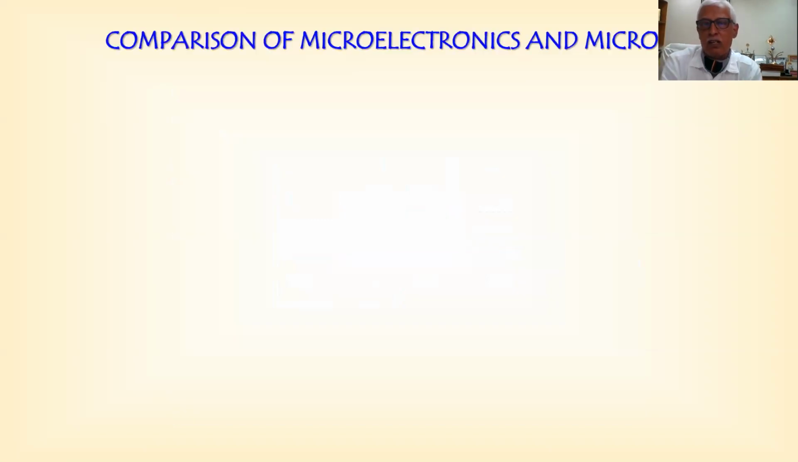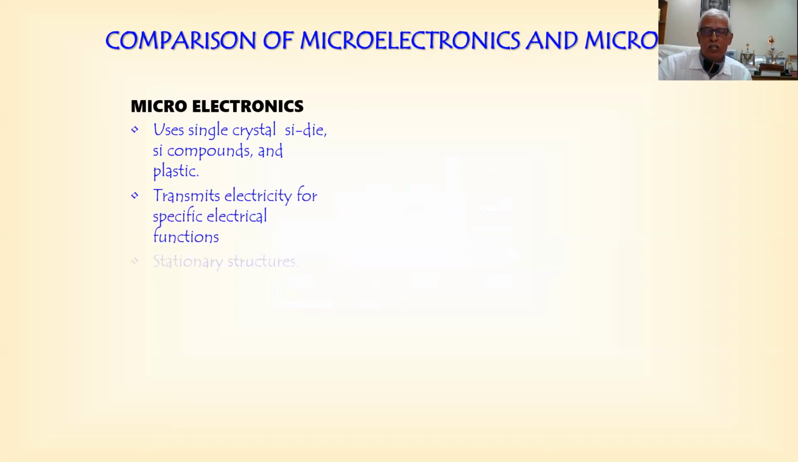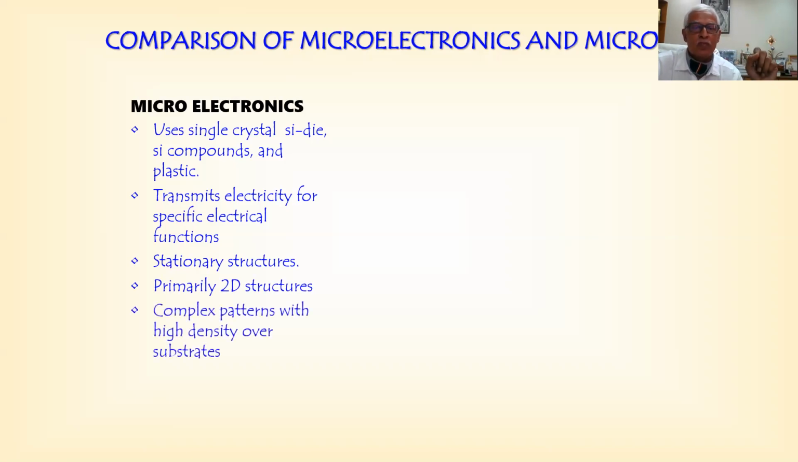So now let us compare. We know microelectronics and microsystems now. So what is the difference between these two? Well, let's compare. Microelectronics on one side, towards your left, and these are the things we just talked about. Microelectronics again uses a single crystal silicon die, and silicon compounds and plastic also will be used. It transmits electricity and has specific electrical functions, and stationary structures. Microelectronics is basically stationary and primarily 2D structures, two-dimensional only, and a complex pattern with high density over substrates. We make it layer by layer, and there are fewer components in assembly. A very small number of assemblies will be there.